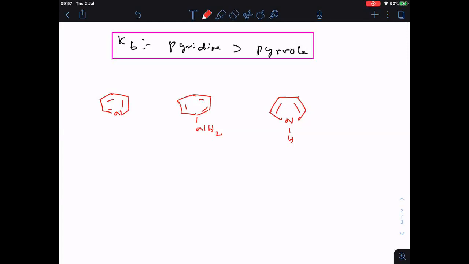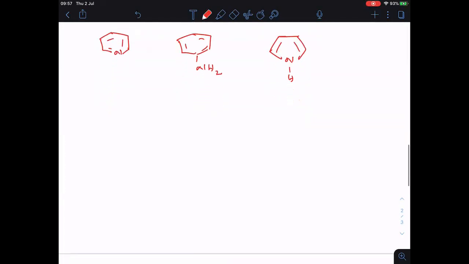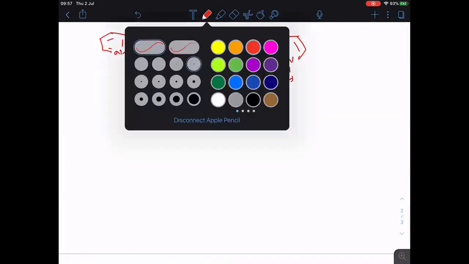Try to solve completely. Okay, so let me explain now the solution for this question.